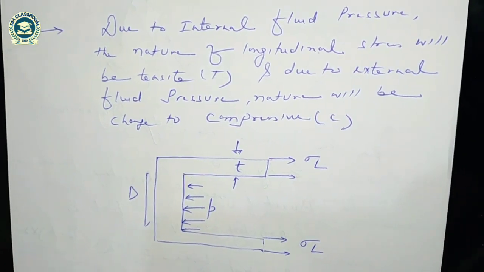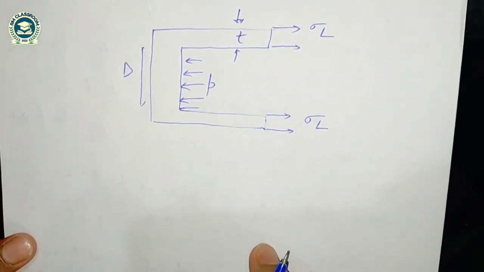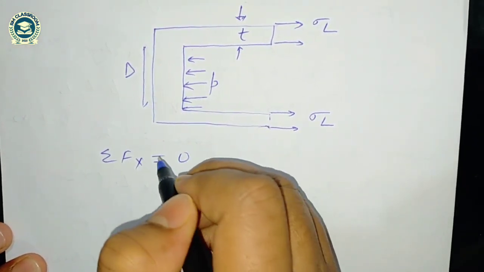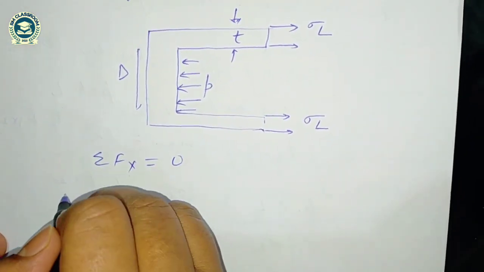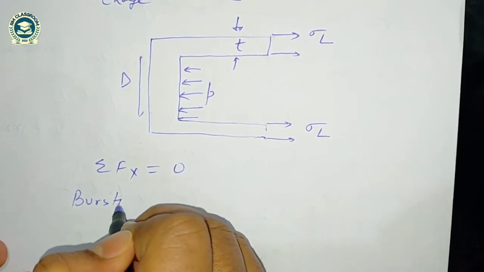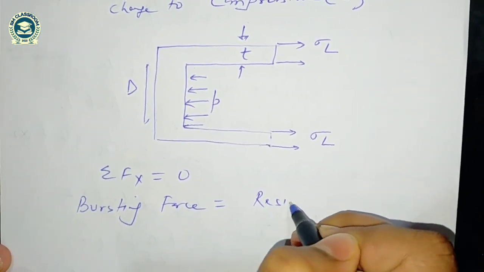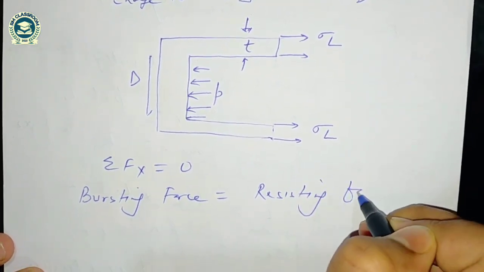Same thing we have to do here also. Summation of force in x direction is 0, means bursting force is equal to resisting force.